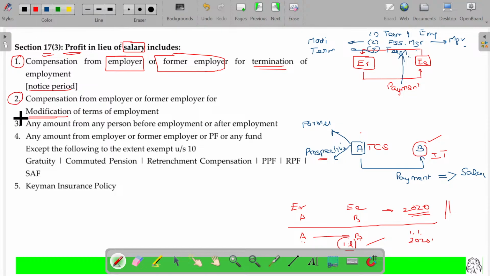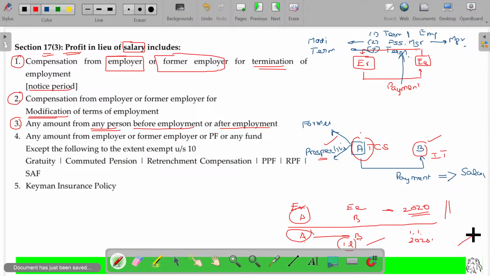Third point. Any amount from any person, A being any person, not being the employer, before employment is prospective. Before employment, he is not getting employment. He will get the employment later. Until that period, he gets a small amount like a stipend. That stipend will be considered as salary only.